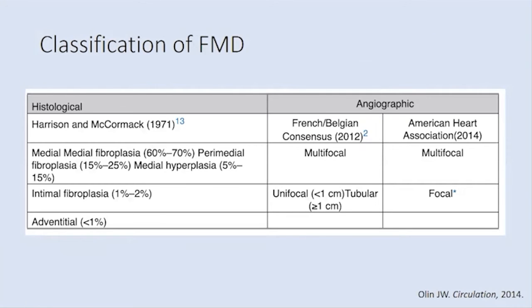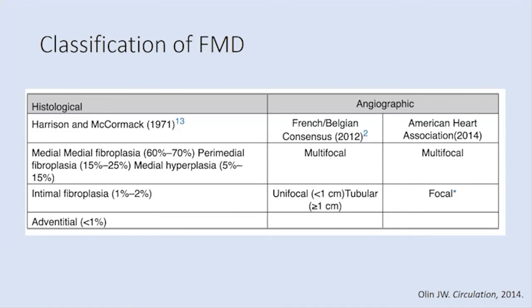This is not to get into too much detail, but just to show you a little historical, how we classify it. Traditionally, histological, so looking at those pieces of tissue underneath the microscope, medial fibroplasia, that middle segment growing and getting larger, is the most common. Intimal, that inner layer, and then adventitial, the outer layer, are less common.